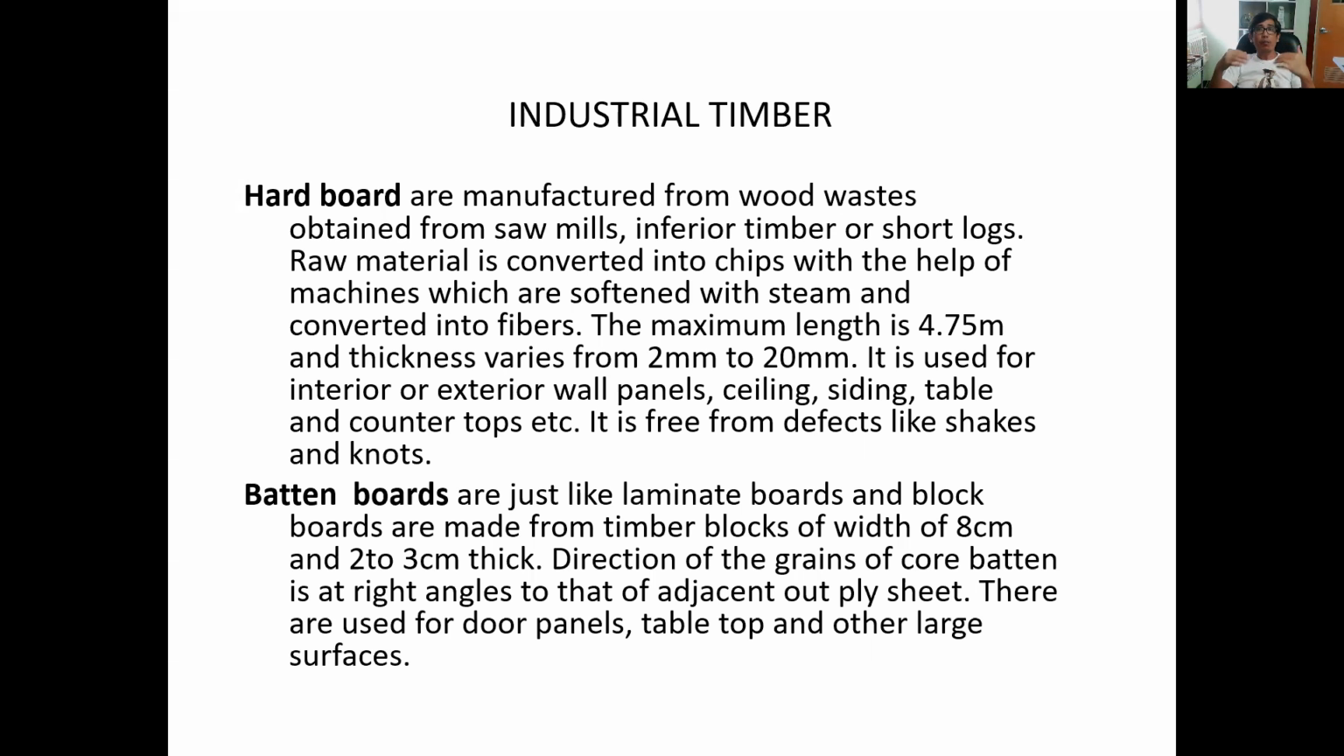Another one is the batten boards. So the batten boards are just like laminated boards and blocks. They are made of timber blocks of width 8 cm, 2 to 3 cm thick. The direction of the grain of the core battens is at right angles to the adjacent outer plies of the sheets. They're used for door panels, tabletops, and other large surfaces. So these are the batten boards.